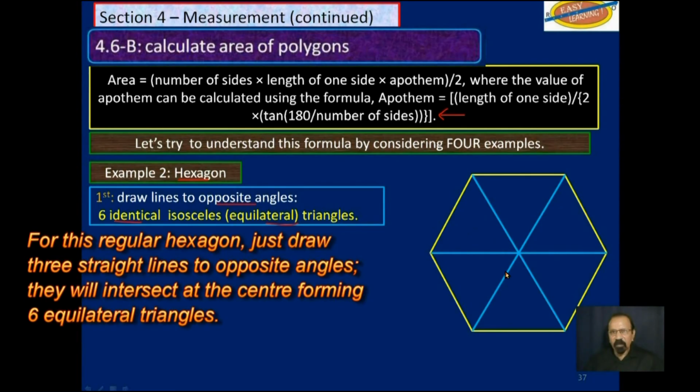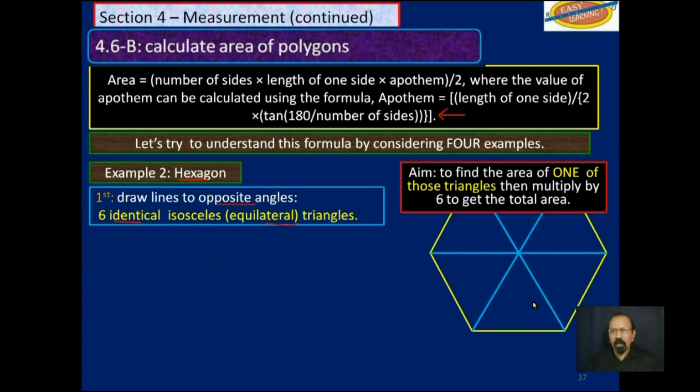And this is what we have. We have 6 triangles. Again, we will find the area of one of the triangles, preferably this one here, easier to look at. Once we get the area of that, we will multiply it by 6 to get the total area.